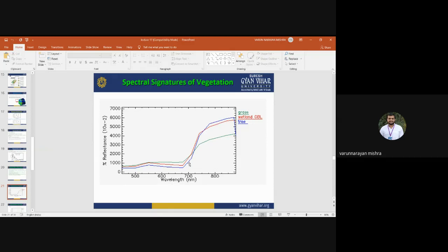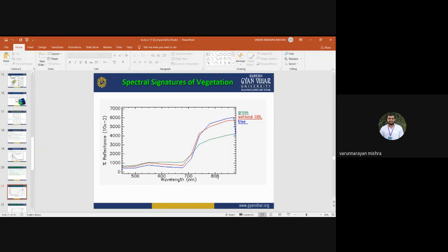But that reflectance is also dependent on the type of the vegetation. Grass is having less reflectance in comparison to the tree. Trees are having higher reflectance in NIR. Grass is having low reflectance in the NIR. That's because of the leaf type, leaf size. Trees are having broader leaves. That's why it is having higher reflectance.